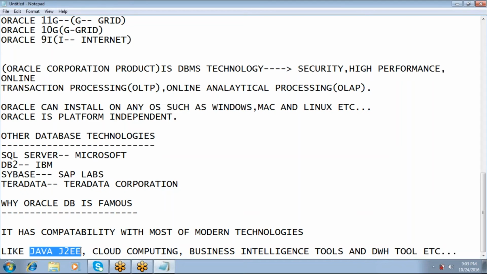So Oracle exists in every technology. That is the reason why Oracle is famous. Are you clear? When your application is developed with an Oracle and Java combination, there is more compatibility. Why? Because these two products, Oracle and Java, are from Oracle Corporation itself. Are you clear?